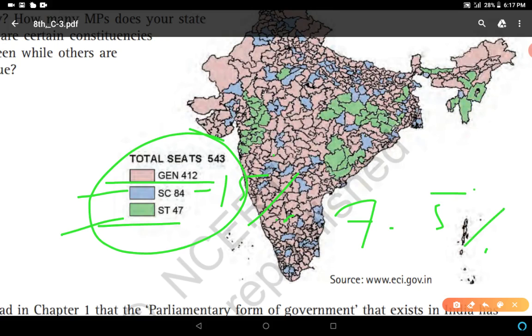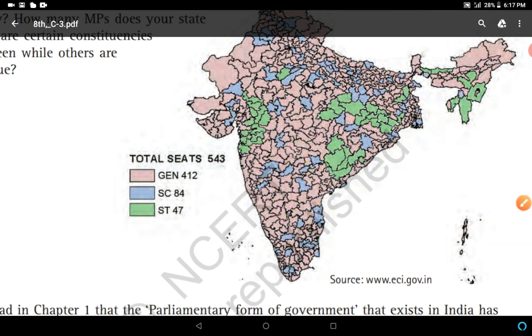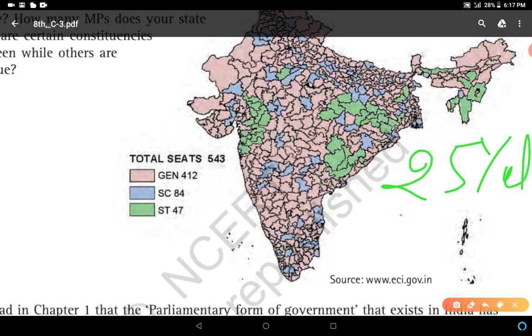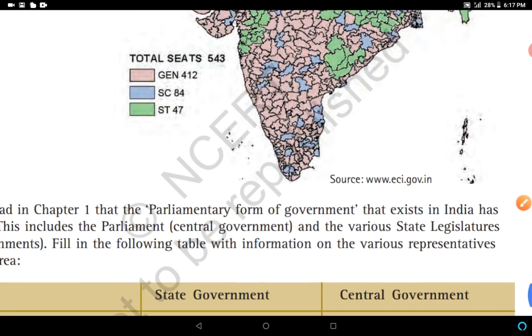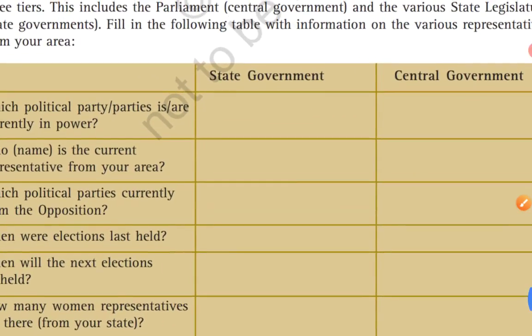Clear? So you have to remember the percentage also. For SCs 15%, for STs 7.5%. In number of seats, SCs 84 seats, for STs 47 seats. There is no reservation for women. For fighting election for Lok Sabha, the minimum age is 25 years. To fight election of MP, 25 years. Clear? Now, this is very important.